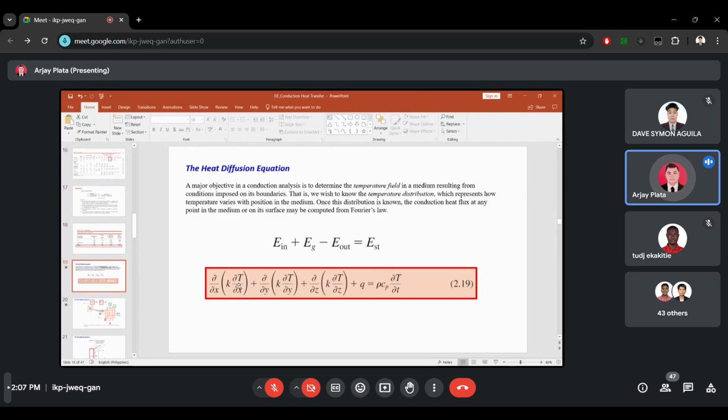In deriving the heat diffusion equation, we will not only focus on the x direction, but also on the y and z directions. Please remember this equation because we will determine how it was derived.